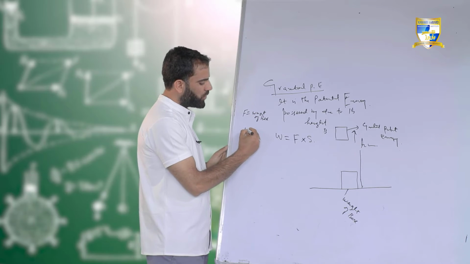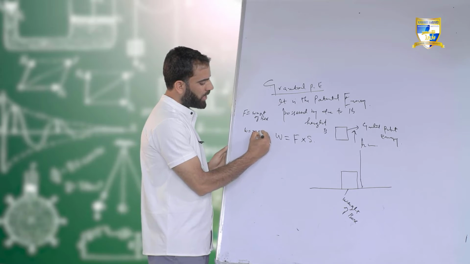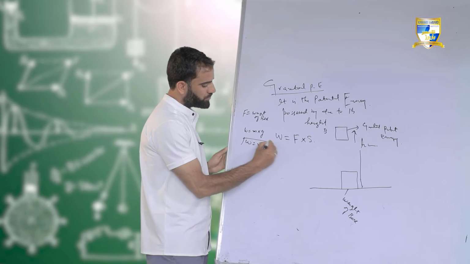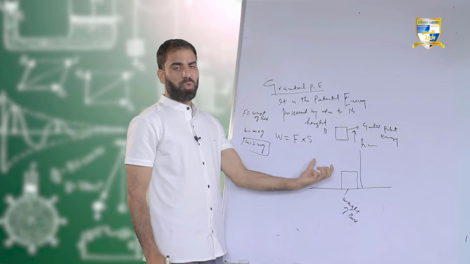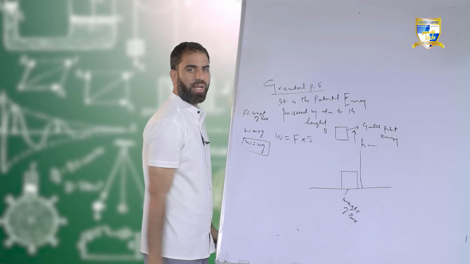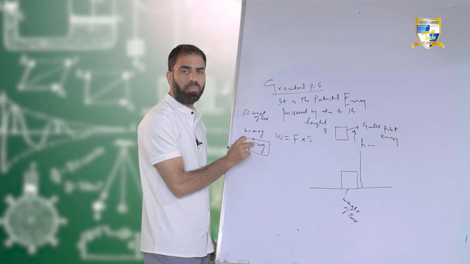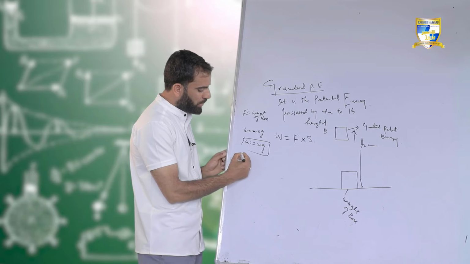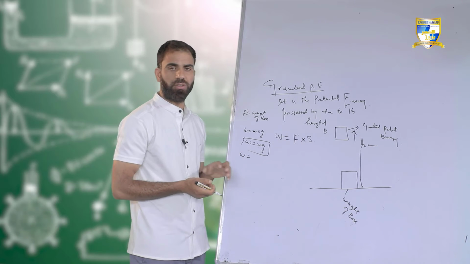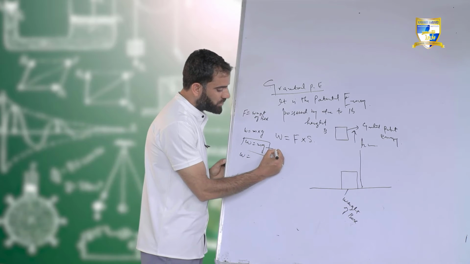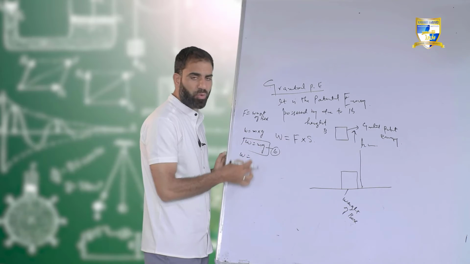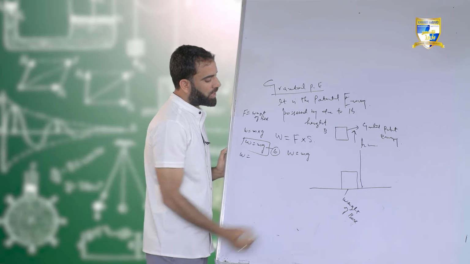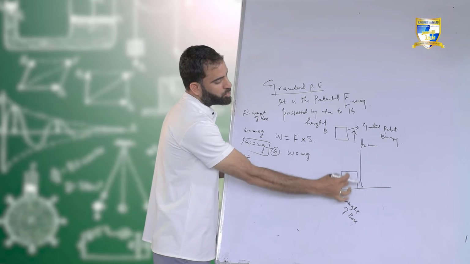And we know that weight equals mass times acceleration due to gravity. So weight equals mg. How much force you are going to use on this box equals its weight, and what is its weight? That is mg. What is m here? It is the mass of the object. What is g? It is acceleration due to gravity. If we have the mass of an object and we know that acceleration due to gravity, which we are taking as 10, we can calculate its weight. So it becomes W equals mg. And what is the displacement here? How much have you displaced this box? Through a height of h.